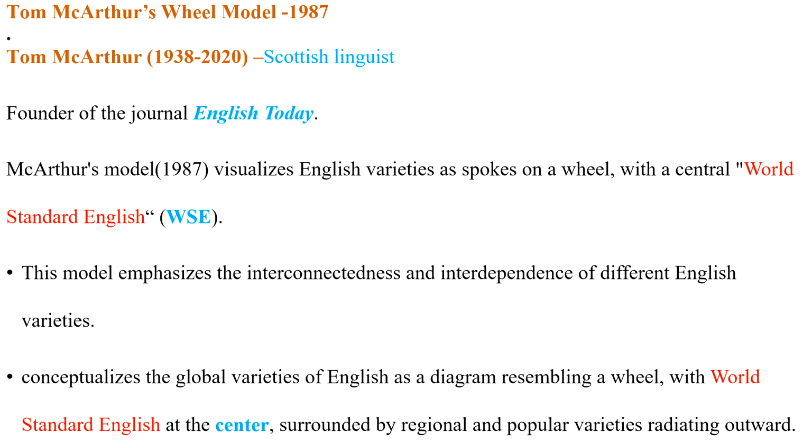To understand the spread of the English language, its diversity and English varieties, the two most influential models are frequently cited. They are Kachru's Three Circles of English and Tom McArthur's Wheel Model or Circle of World Englishes. We already discussed Kachru's Three Circles of English model. Now we are going to discuss Tom McArthur's Wheel Model or Circle of World Englishes.